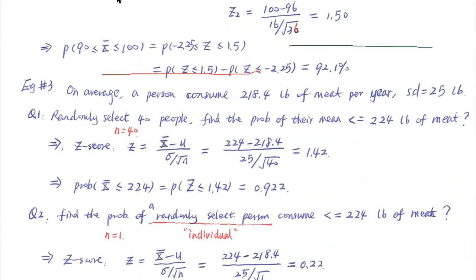The second example here, the third example here, on average, we are given a person consumes 218.4 pounds of meat per year. Standard deviation, 25 pounds. Everybody type in the message window, if you eat on average more than 218.4 pounds of meat per year, type yes. Otherwise, type no.